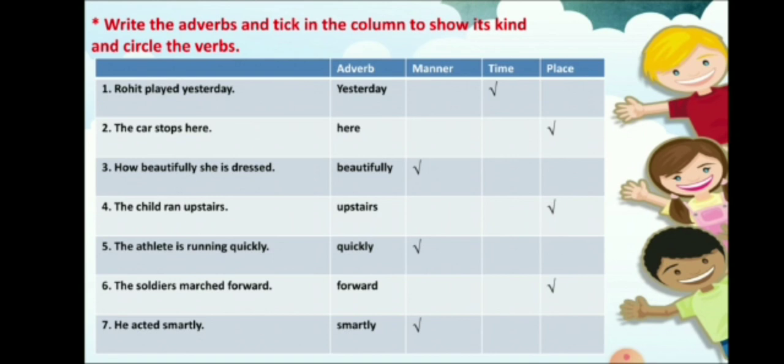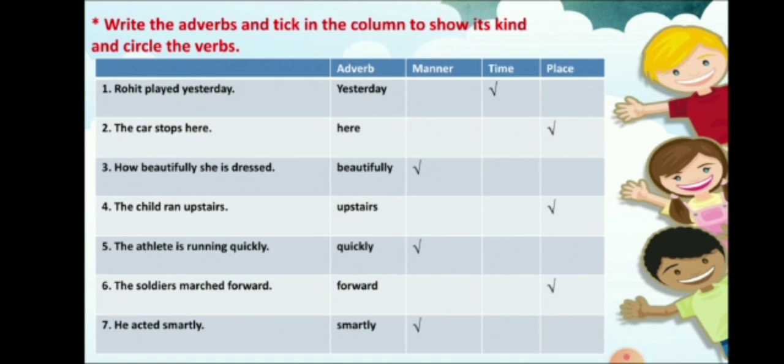You have to find out the adverb and then tick which kind of adverb it is. Rohit played yesterday. Yes, yesterday is an adverb of time. The car stops here. Here is the adverb of place.